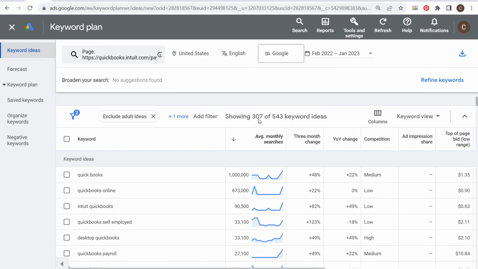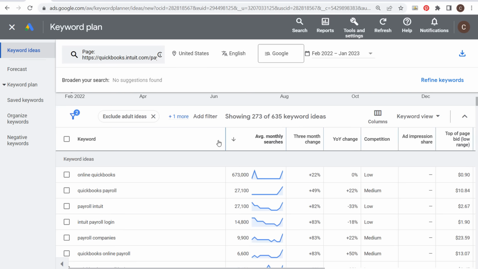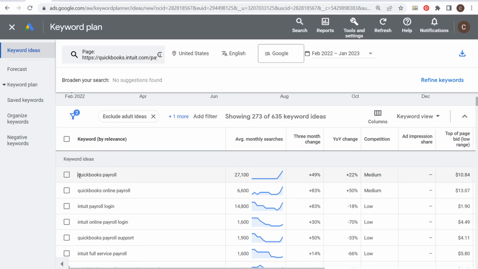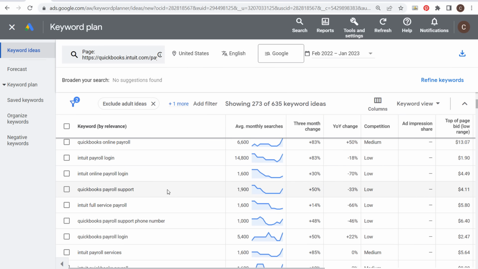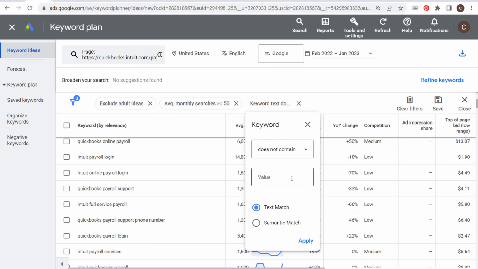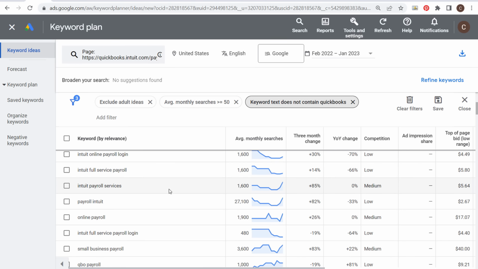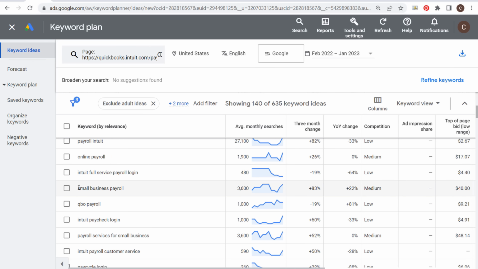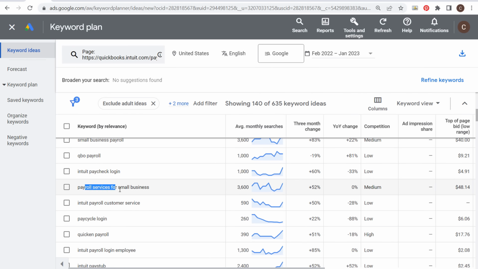and that will give us some of the most relevant keywords to a page specifically about payroll. It's giving us 273. I still have my filter of over 50 average monthly searches here. We can get rid of that, and that would give us 635 keyword ideas. Let's look at the most relevant keywords, and you can see QuickBooks payroll, Intuit payroll login, but we can also add a filter and say, let's say keyword text does not contain QuickBooks. Click on apply, and you're going to find some more keywords here: online payroll, small business payroll, QBO payroll. So that's probably QuickBooks payroll, but payroll services for small businesses.